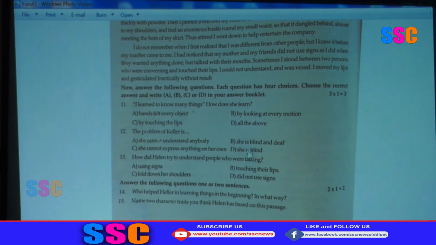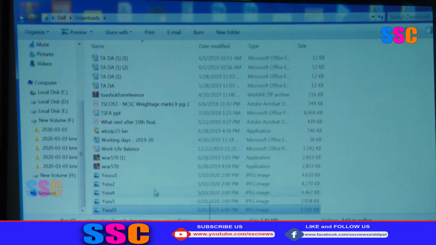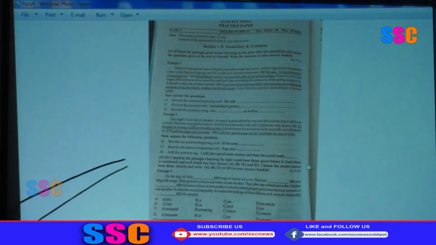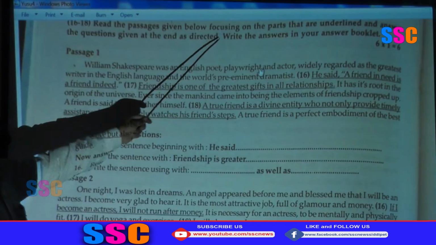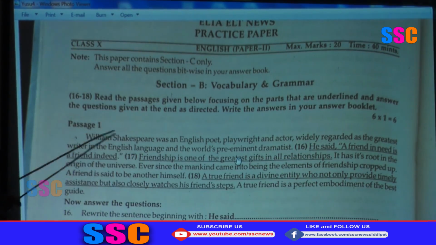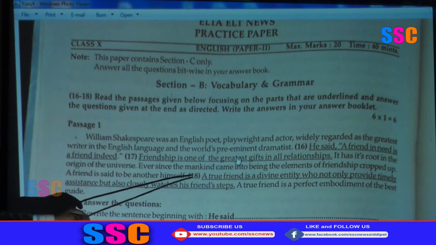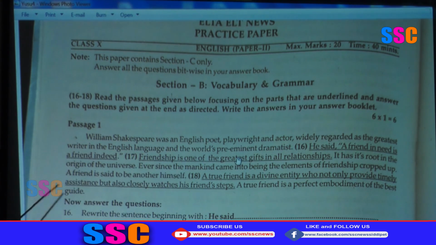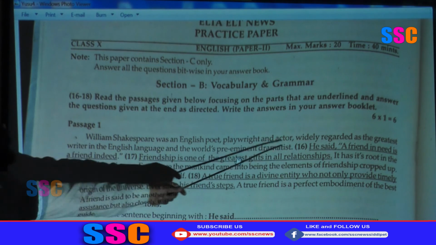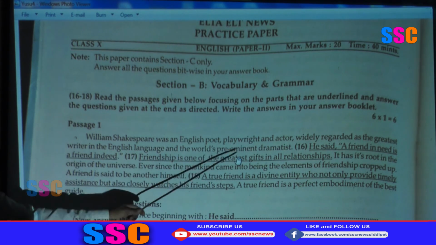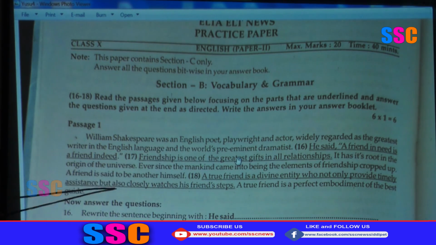Then come to the second section, B, vocabulary and grammar. We will see one example. Section B, vocabulary and grammar. A small paragraph, questions 16, 17, 18. 3 sentences are underlined. Now answer the questions that are given.